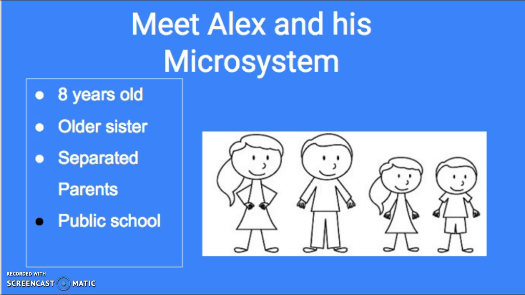Within that system, we see that at home, Alex lives in a house with his older sister and mom. Alex's parents are divorced, and he spends 4 days a week with his sister at his father's house, about 15 minutes away. He attends a public elementary school in his mother's neighborhood with a female teacher and 28 students in his classroom.